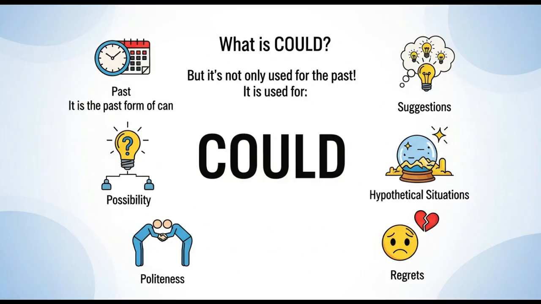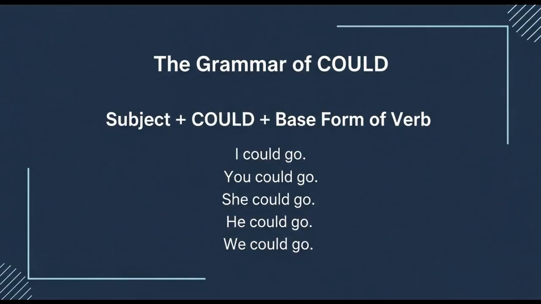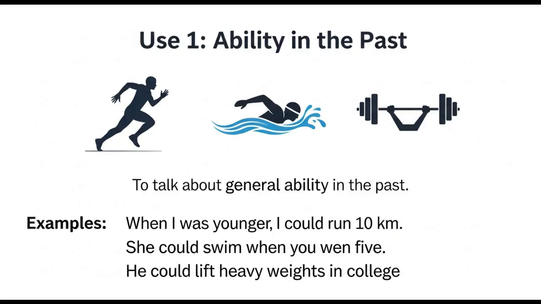Now let's understand the grammar structure of could. We use the subject plus could plus the base form of the verb. Now it's much easier for you. No matter what the subject is, with all subjects we can use could. Like I could go, you could go, she could go, or he could go. Alright, now let's understand all the uses of could and in what situations we can use could.